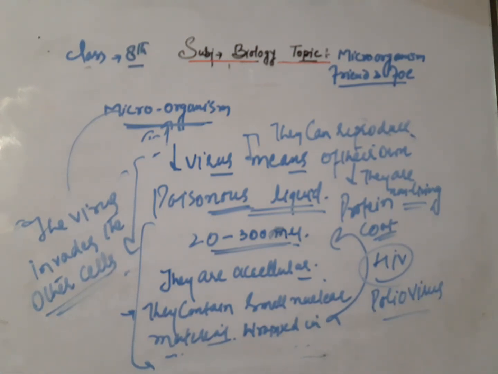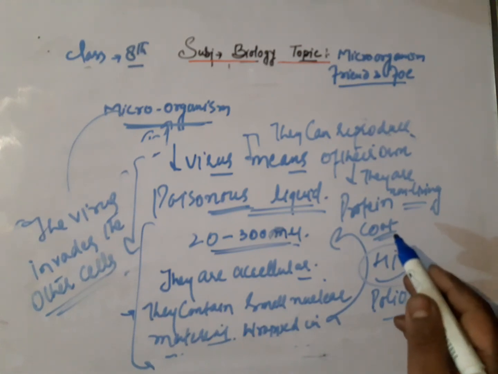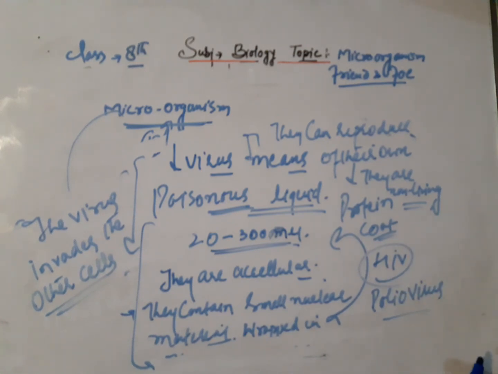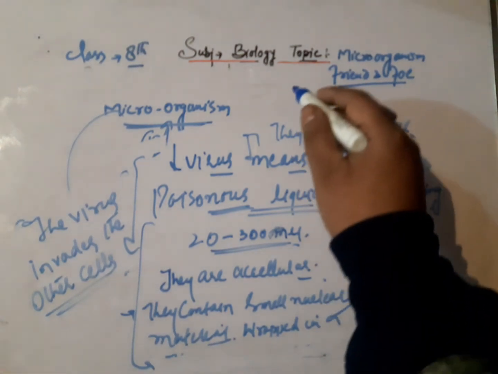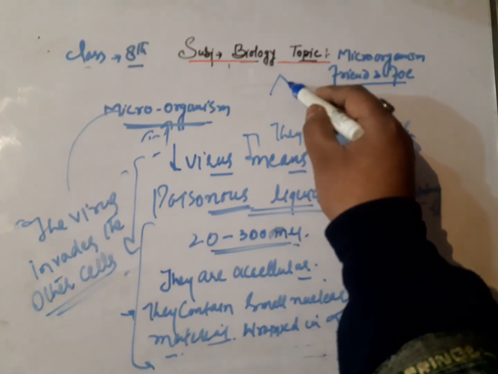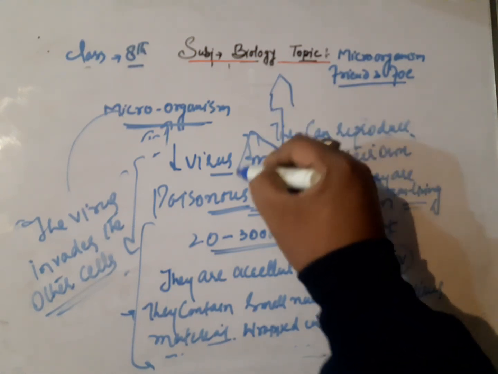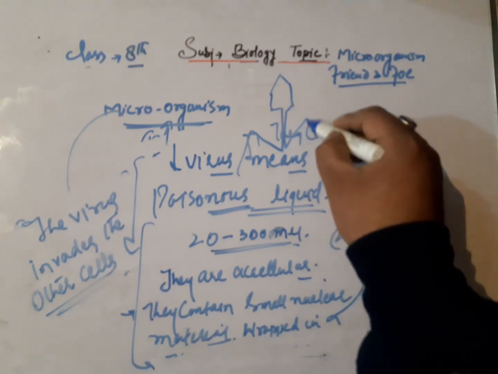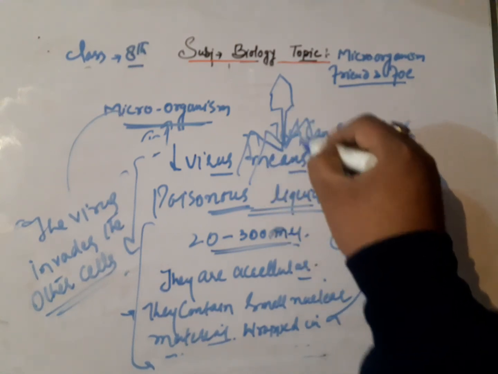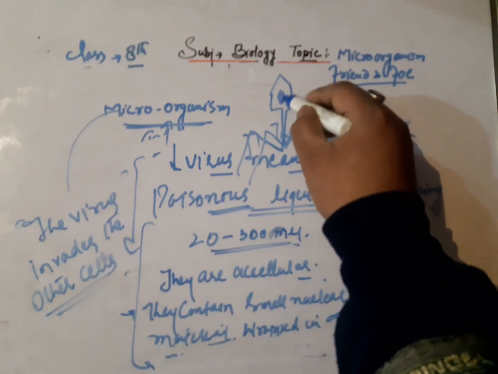Now, as far as the diagram of the virus is concerned, as we say, they are non-living and they are present inside the protein coat. If we draw the diagram of the tobacco mosaic virus, it will be like this.